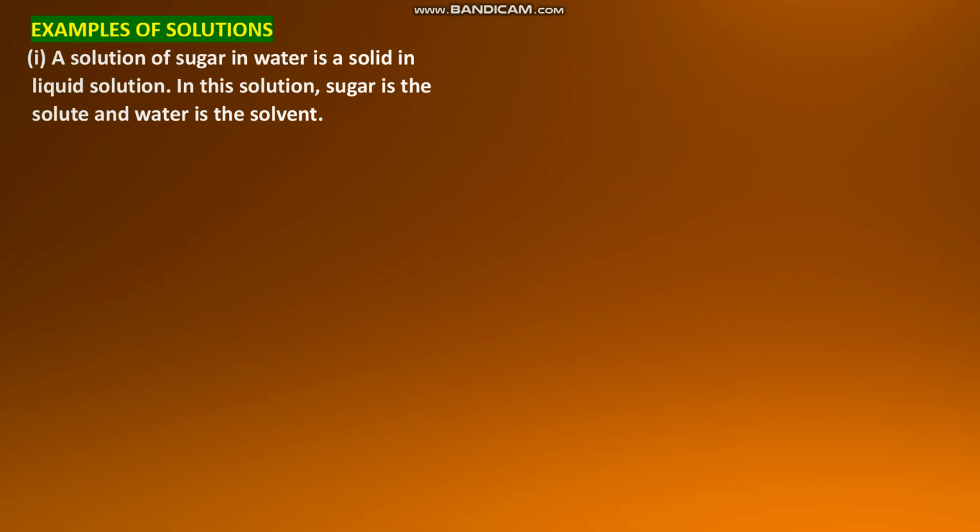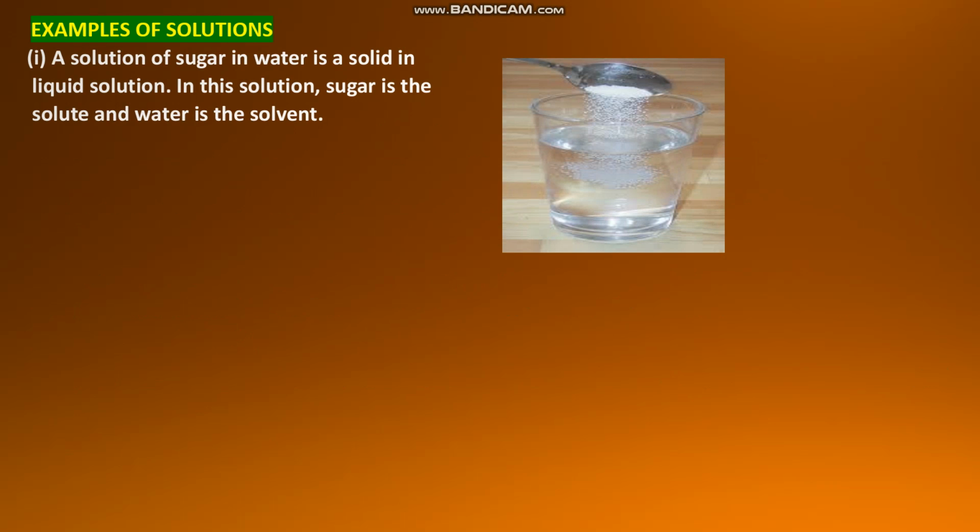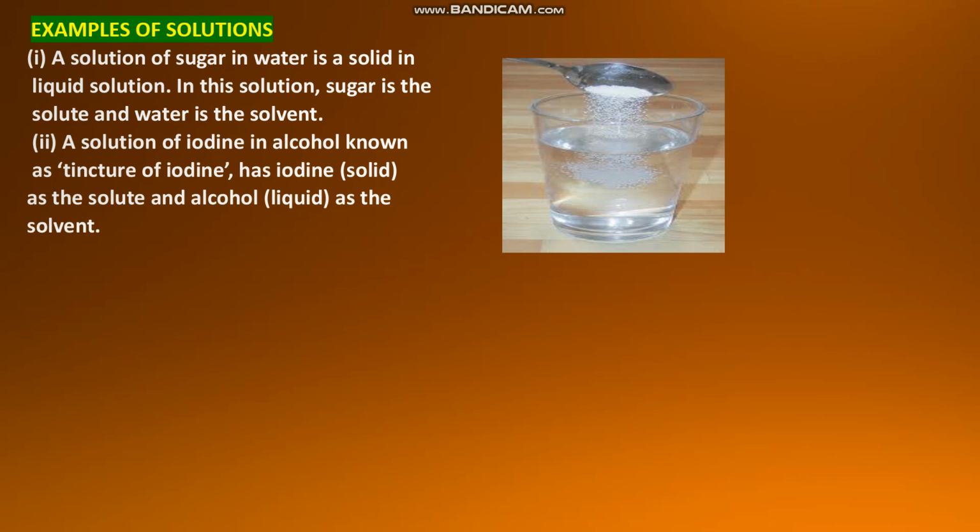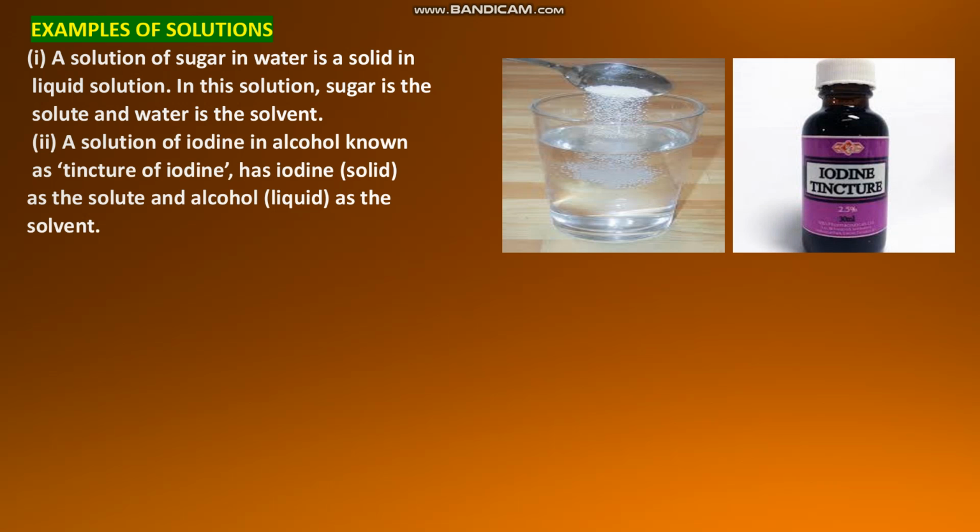Next we'll see the examples of solutions. A solution of sugar in water is a solid in liquid solution. In this solution, sugar is the solute and water is the solvent. And a solution of iodine in alcohol, that is known as tincture of iodine, has iodine, a solid, as the solute and alcohol as the solvent. So iodine is dissolved in the alcohol.